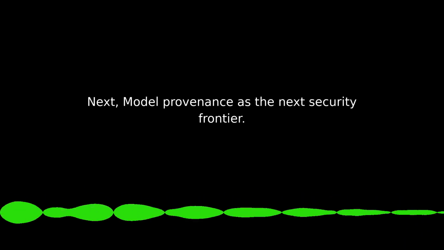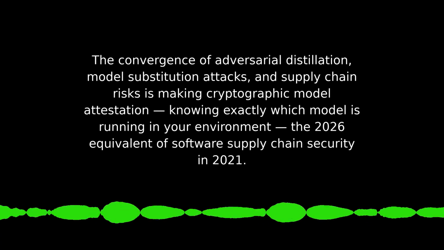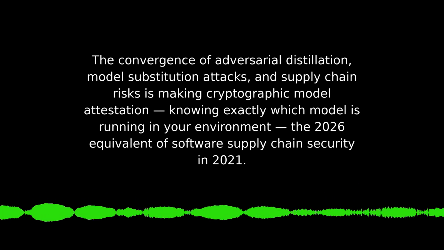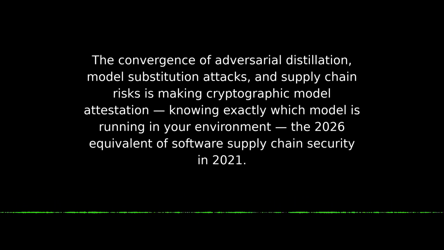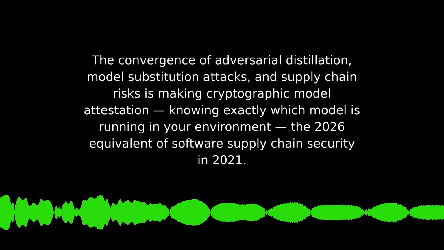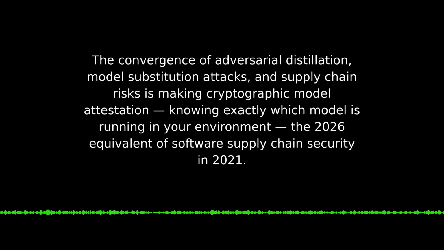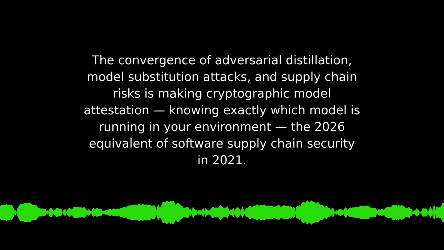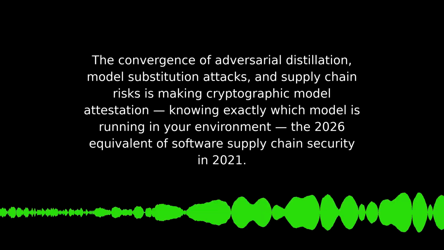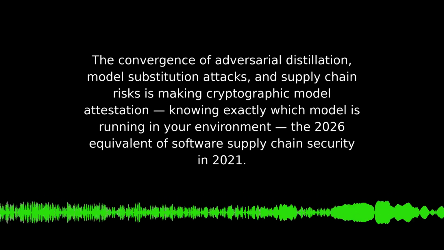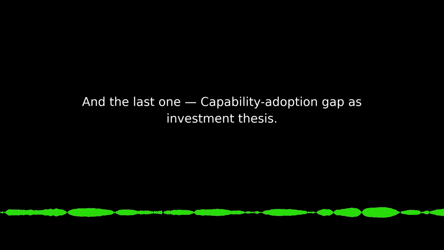Next, model provenance as the next security frontier. The convergence of adversarial distillation, model substitution attacks, and supply chain risks is making cryptographic model attestation, knowing exactly which model is running in your environment, the 2026 equivalent of software supply chain security in 2021.